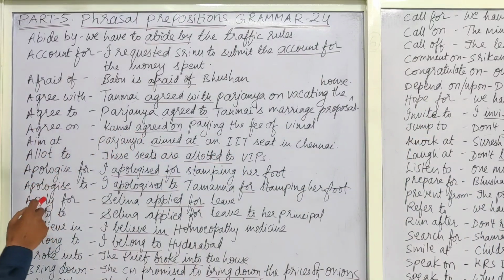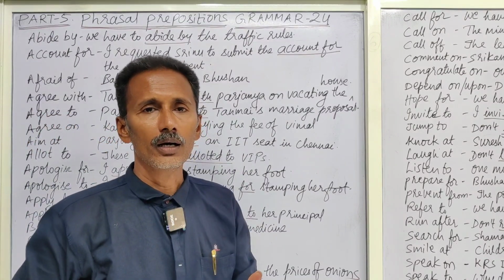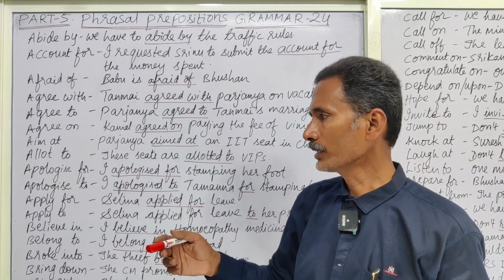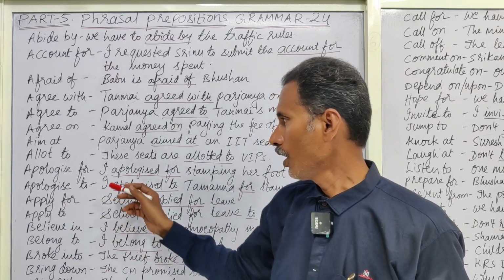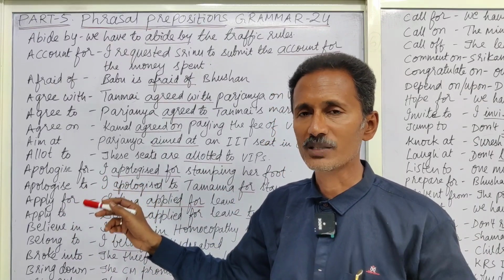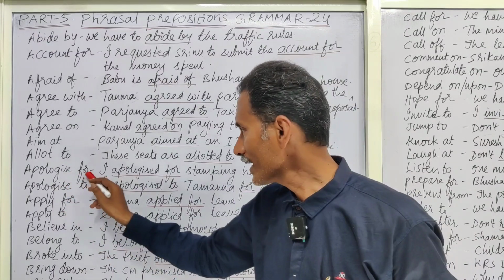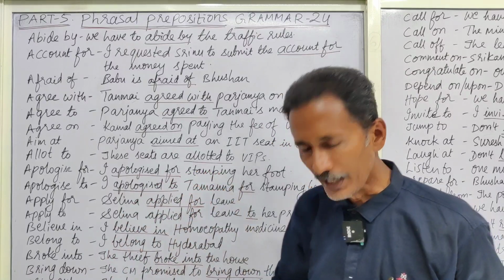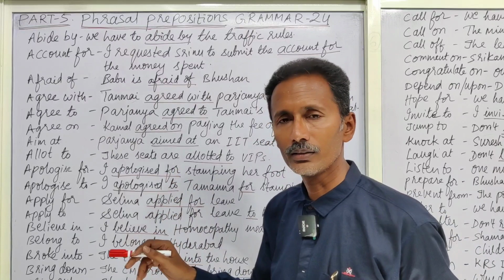Next, apologize for. When we want to request a person to forgive us on some misconduct or misbehavior, then we have to use this for. Apologize for. I apologized for kicking him, for stamping her foot, for slapping her. So apologized for.